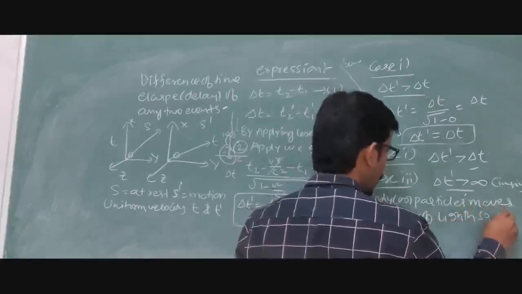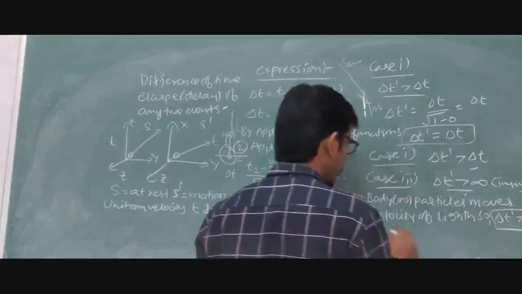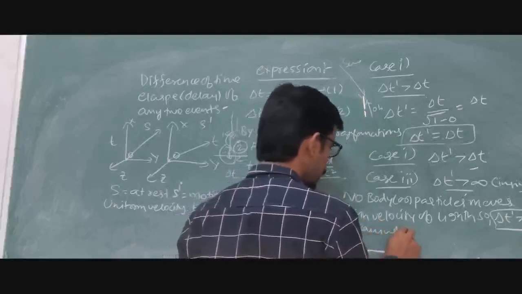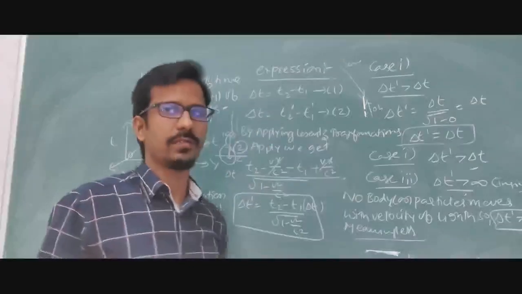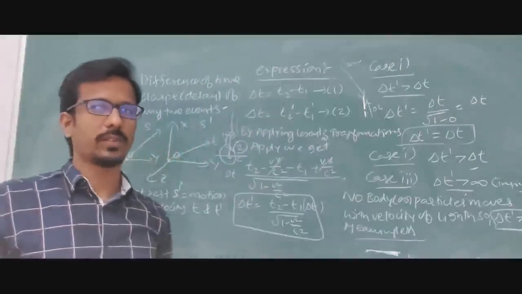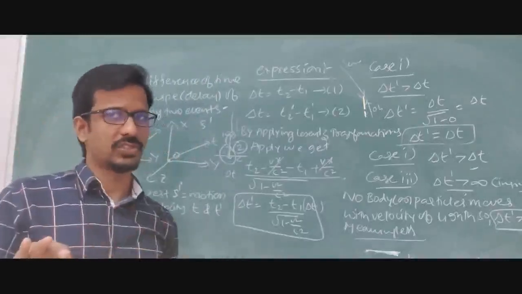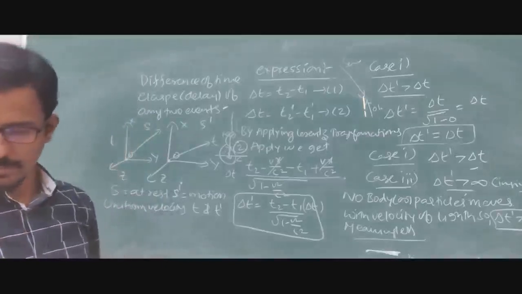So delta T dash greater than infinity is meaningless. It cannot be greater than infinity. Understood? Velocity of light. Even if you are sitting on the light, the light speed will remain the same, it does not get changed, because light speed is light. That is the important concept we should remember.